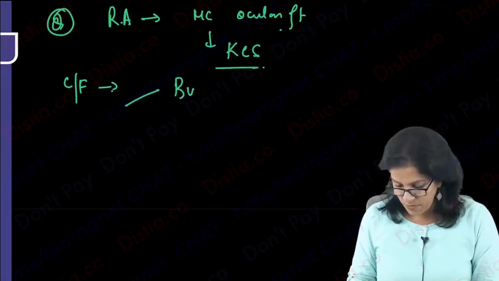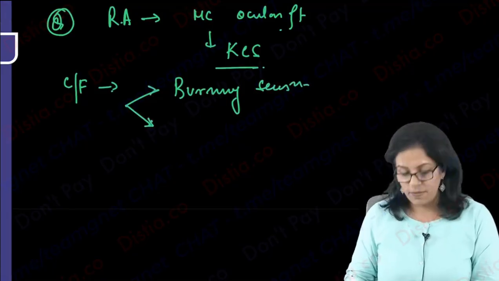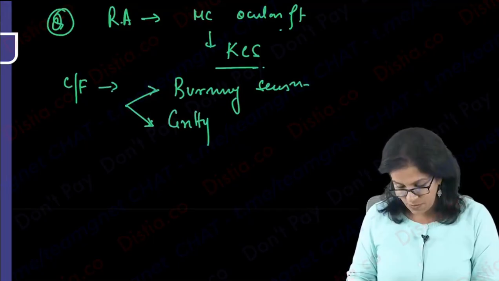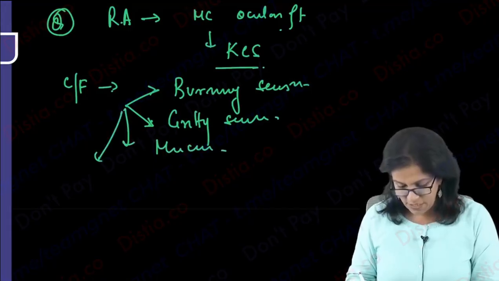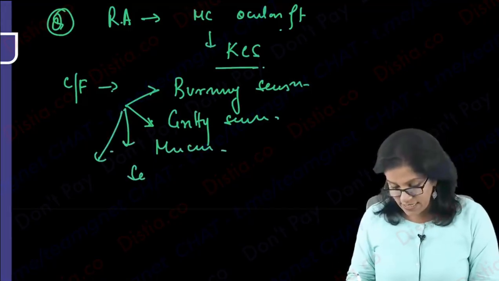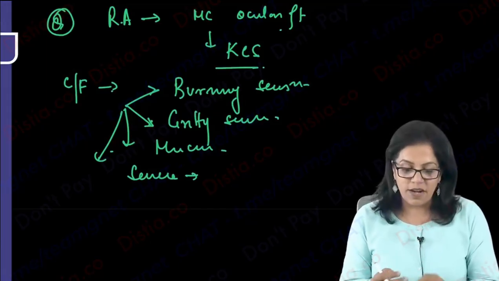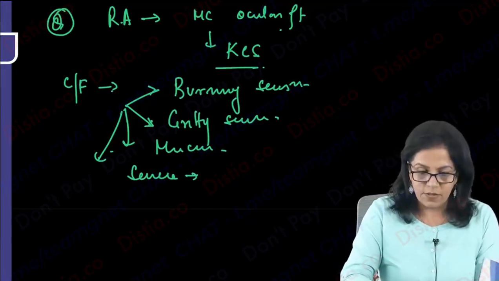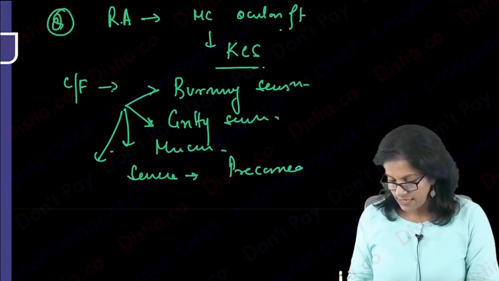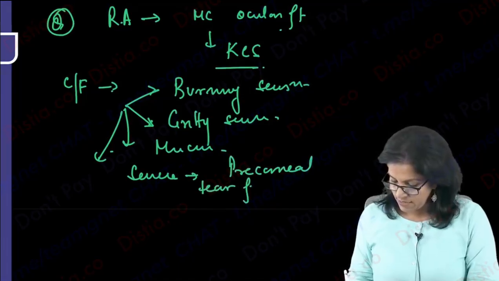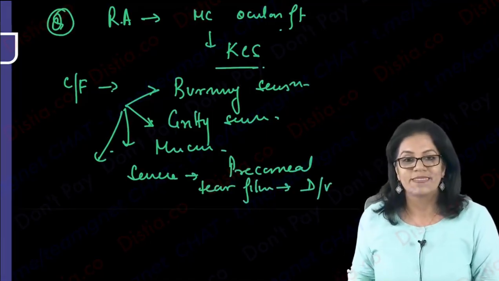Coming to clinical features, how will this patient of dry eye present? Of course, very important is burning sensation. And because of lot of mucus and debris, there will be gritty sensation or foreign body sensation. If it is very severe, that means it is involving the precorneal tear film, the tear film in front of the cornea, then it can lead to marked diminution of vision. So it affects the vision as well.